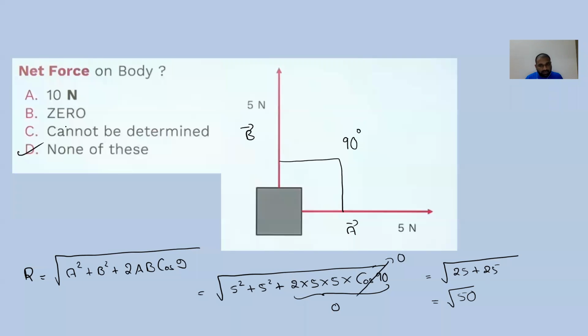Answer is actually none of these. So this is the net force on the body. Is that clear, all of you? How I found the root 50? Blessing, you are correct. Okay, root 50. Is that clear, all of you? Any doubt in this? Okay, anyone? Any doubt for any student?